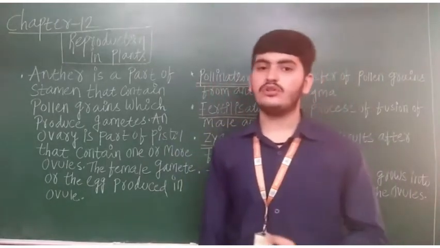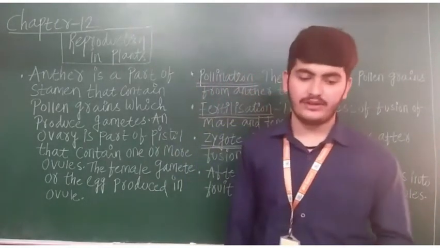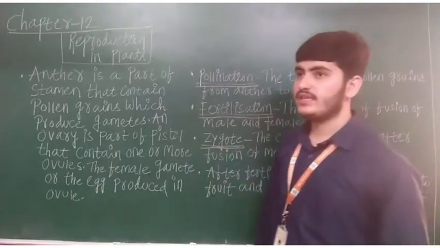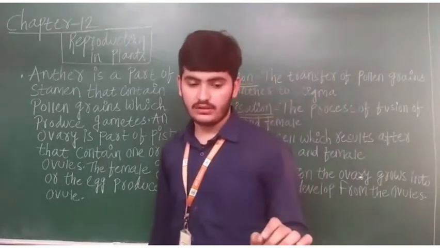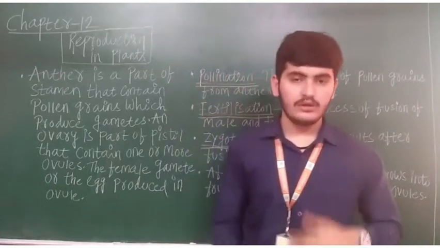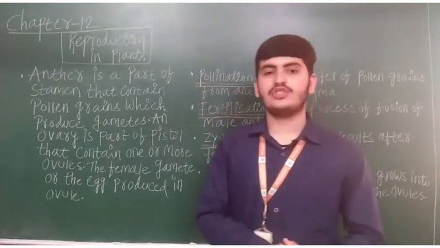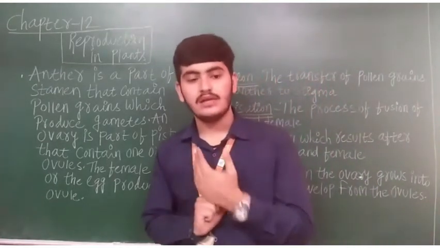Then we also saw the two types of flower, unisexual and bisexual. A unisexual flower has either stamen or pistil, but in a bisexual flower both are present, the stamen as well as the pistil.